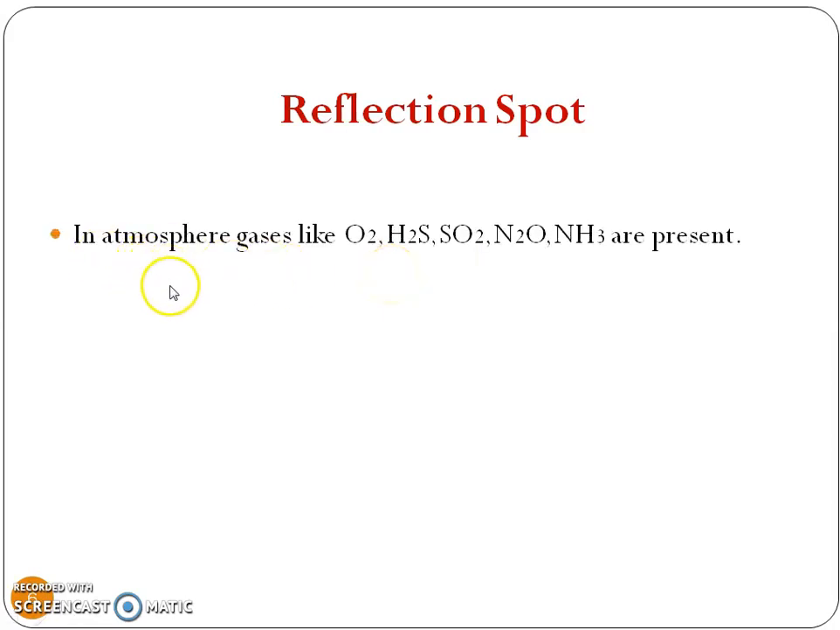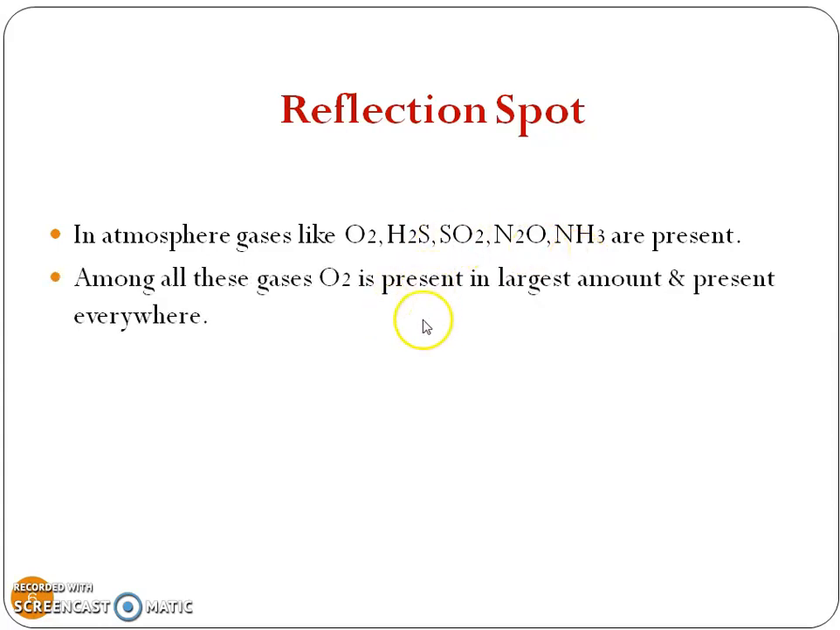In the atmosphere, different gases are present like oxygen, sulfur dioxide, H2S, nitrogen oxide, ammonia, and other gases. Among all these gases, oxygen is present in the largest amount and it is present everywhere, and therefore it easily attacks the metal surface and corrodes the metal by formation of metal oxide.